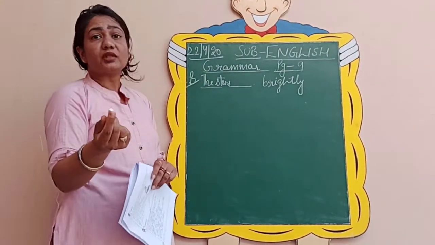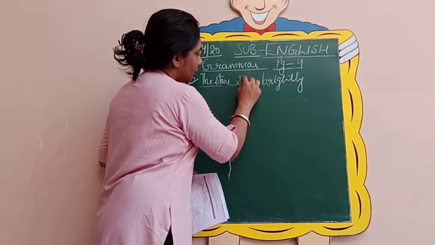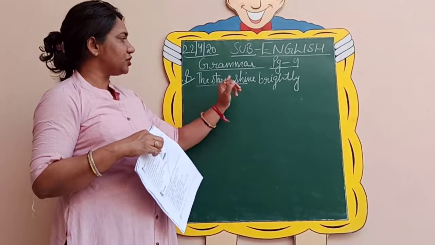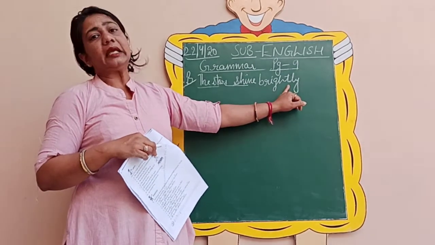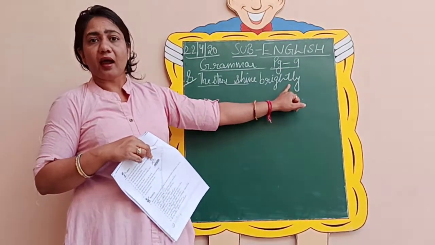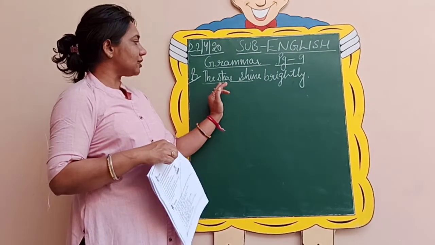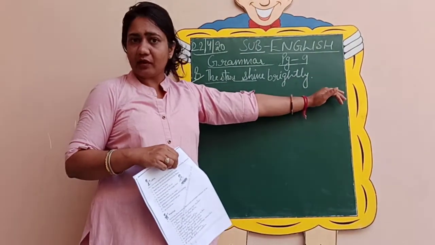Then they have asked you to write the verb, that is the main verb. The stars shine brightly. So this is your subject, this is your verb, and this is your predicate, that is basically an adverb. So this way they have asked you to complete the subject and the verb part. The predicate part they have already given you.